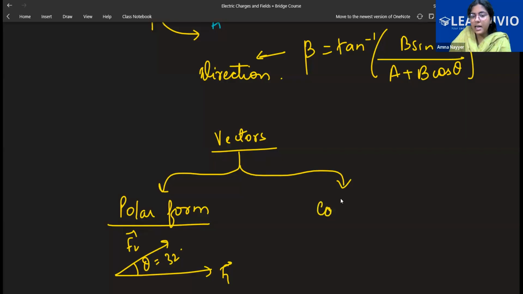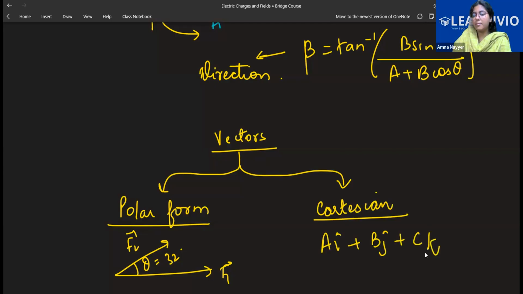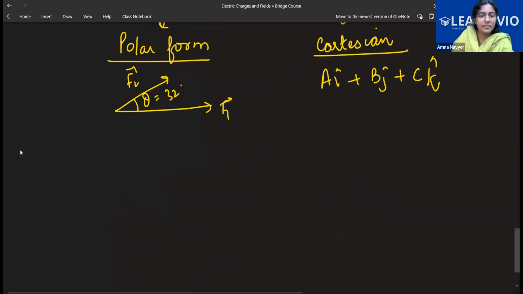The second method is the Cartesian method. Cartesian means when vectors are given in this form, a i cap plus b j cap plus c k cap. This we have not started with. Right now we are just understanding this polar form, and that only we'll do today. So let's practice some questions.